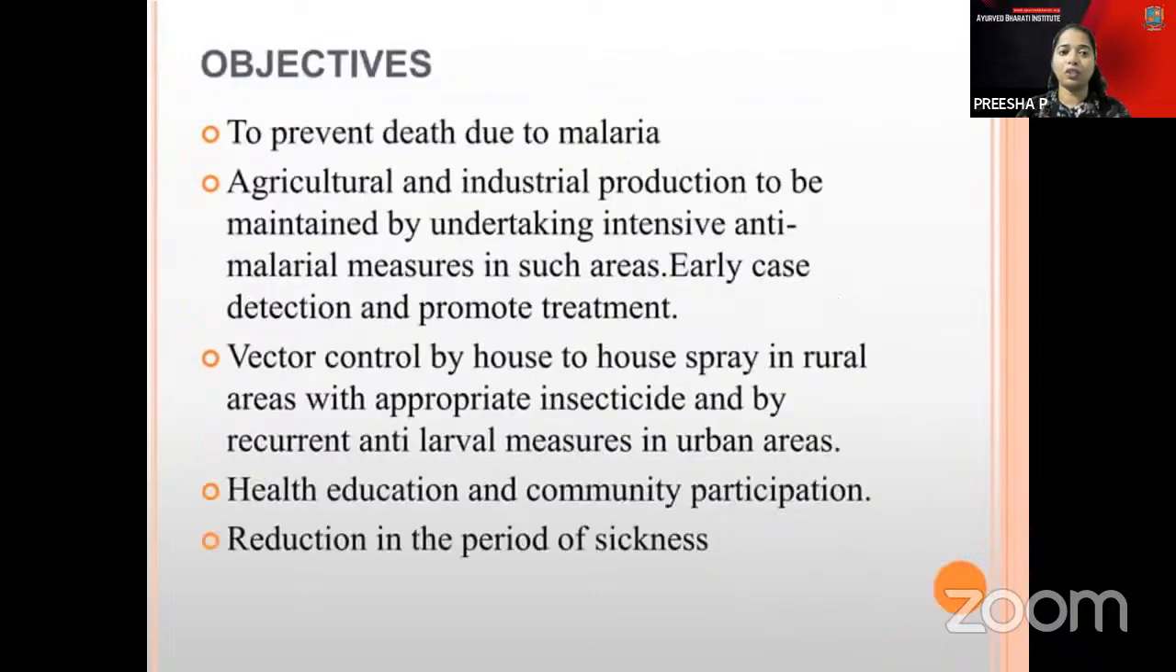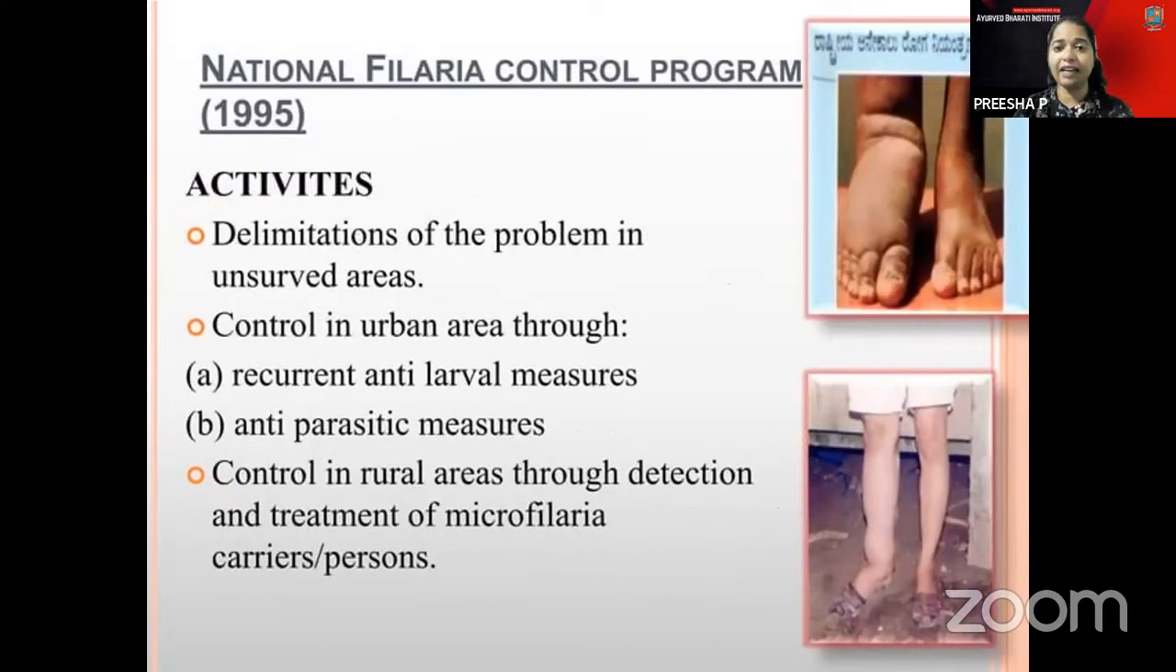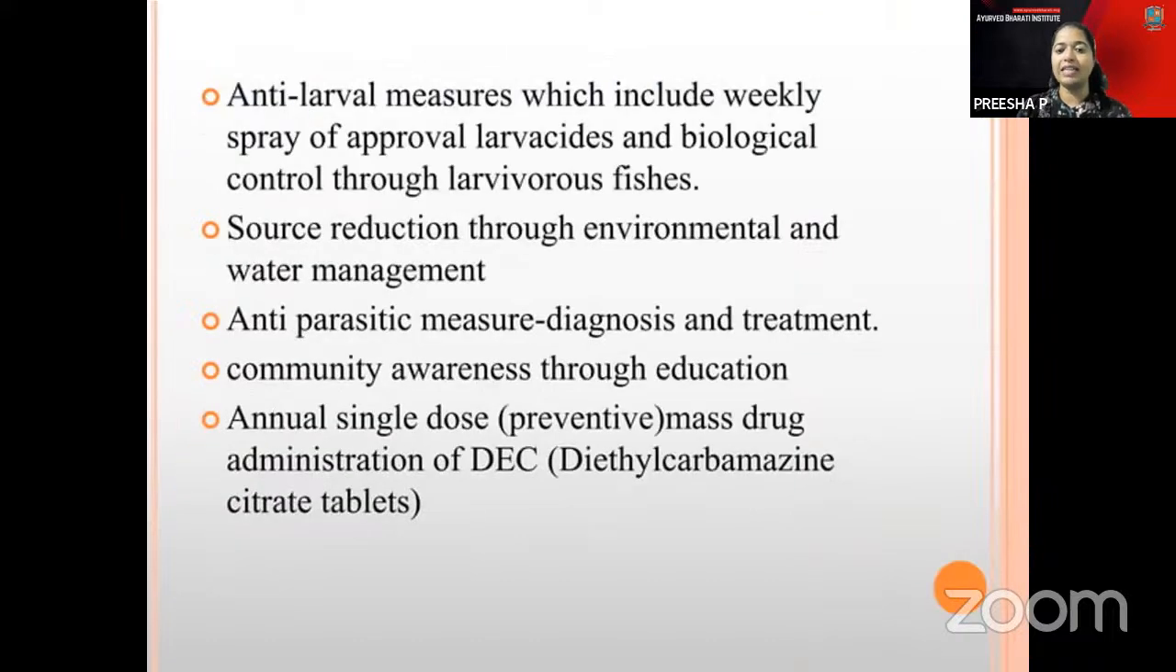Then what are the objectives? You can prevent deaths, you can reduce sickness, and vector-borne disease control by house sprays can be done in rural areas. The other one is the National Filaria Control Program in the year 1995. Here there is control in urban areas by anti-larval measures, and in rural areas anti-parasitic measures by annual single-dose mass drug administration.